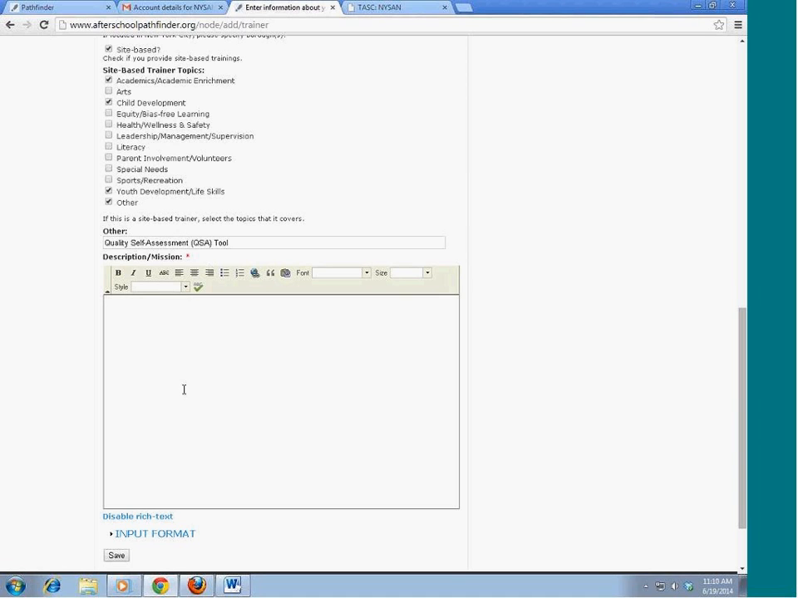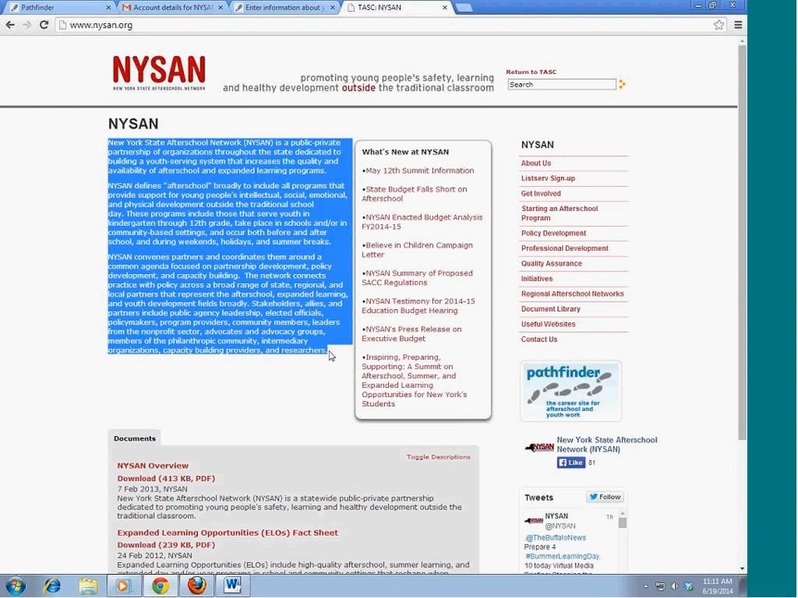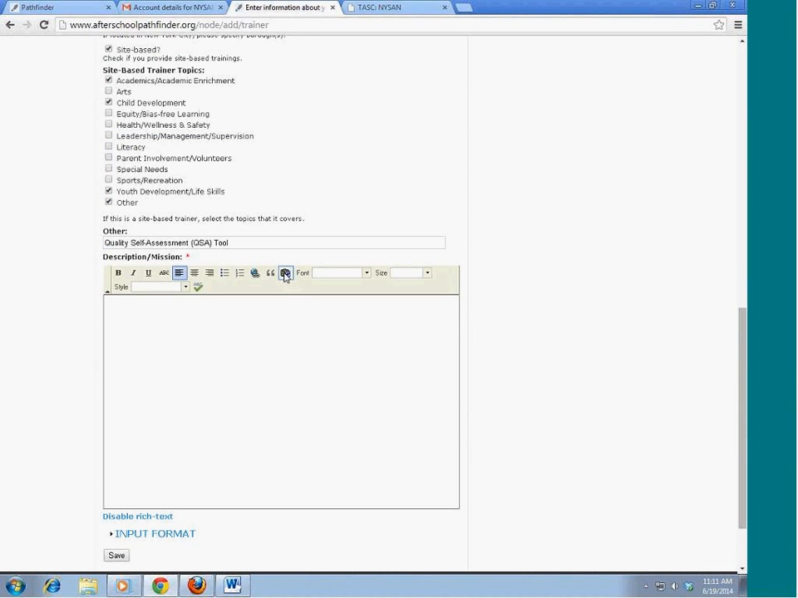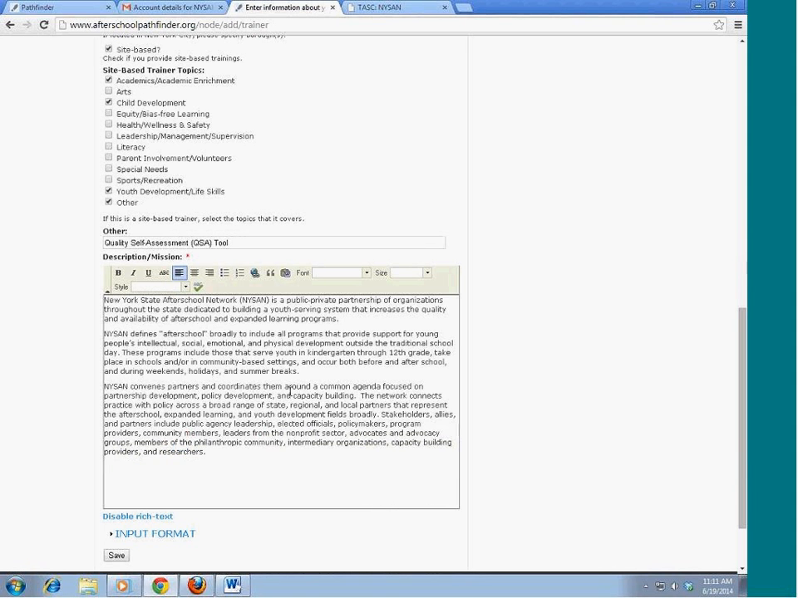Description. Okay. I'm going to show you here. You can certainly type in your mission here, and then change the form. But the easiest thing you can also do is to go to the site. The information that's already available, you can copy and paste directly in by clicking the clipboard and pasting. And then once your text is in there, you can update the text however you want.